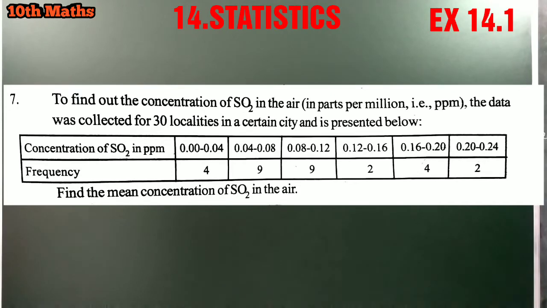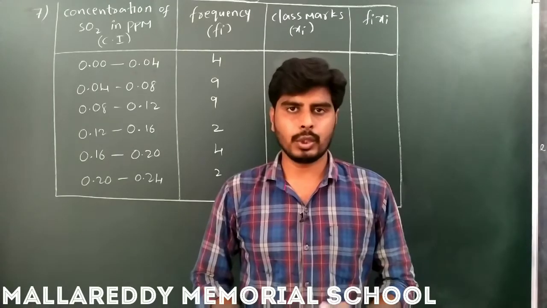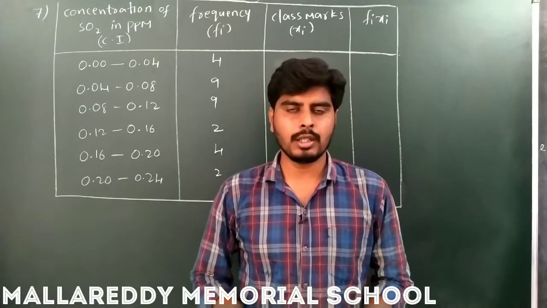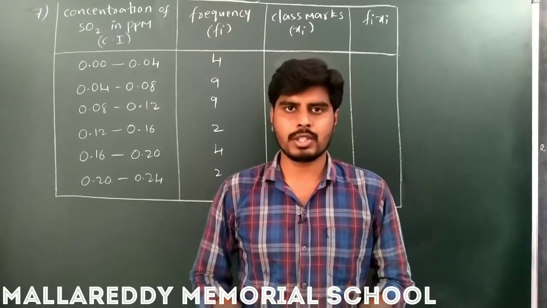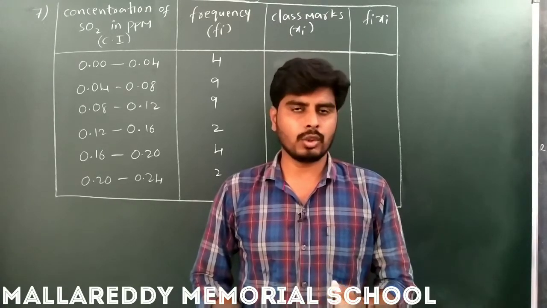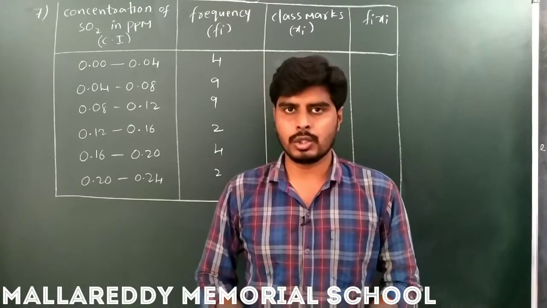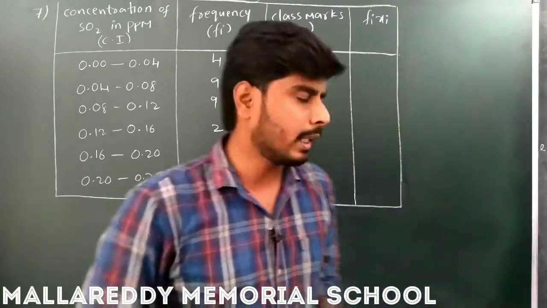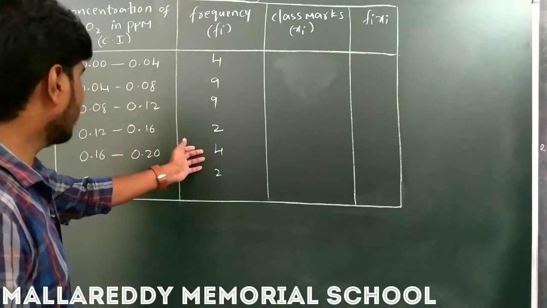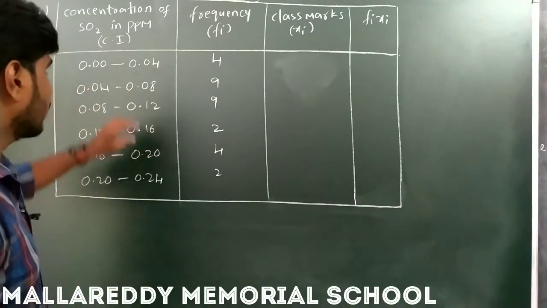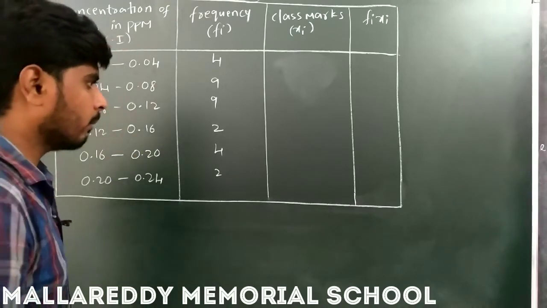Now we have to find the mean concentration of SO2 in the air. I am going to use the direct method to find the mean. Instead of the direct method, we may use the deviation method as well as the step deviation method, but there is no need to go for deviation and step deviation. It is convenient to use the direct method here. So these are the frequencies given and these are the class intervals of SO2 in ppm.